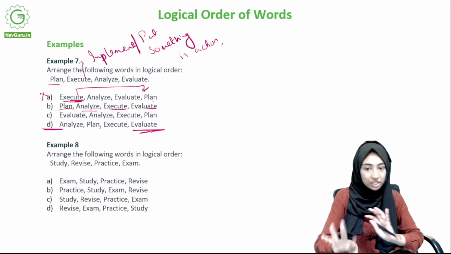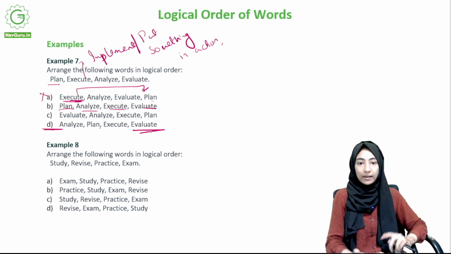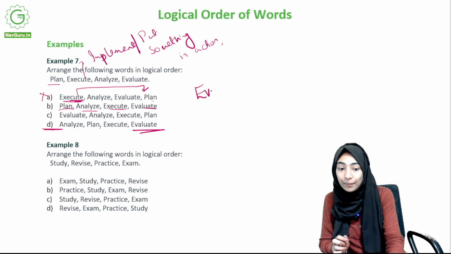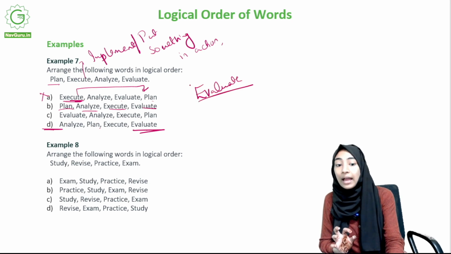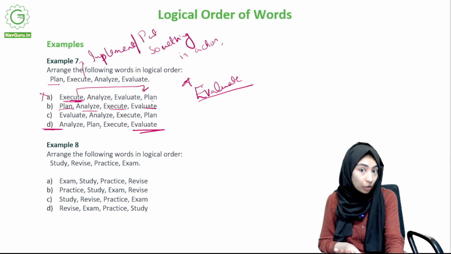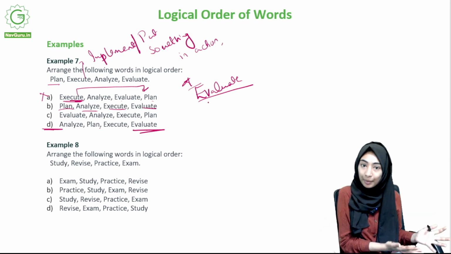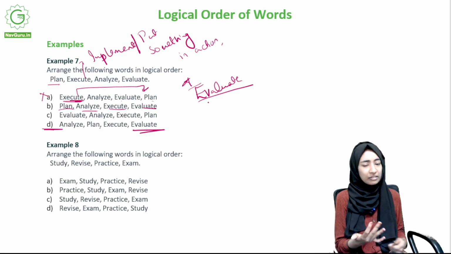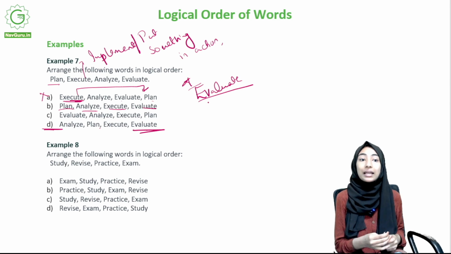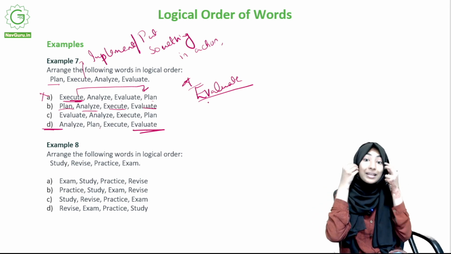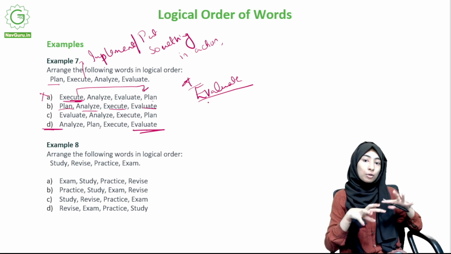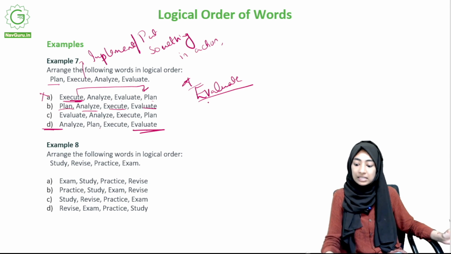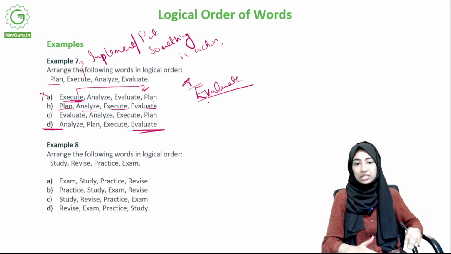And here it's just a question, but even in real life, one thing I want to stress on is this process of evaluating something is very important. And this is actually something that people miss out on a lot of times. So people make plans, they execute it. It could be anything. It could be something that you're preparing for, an exam or an interview or whatever. People make a lot of plans, they execute it, but then they do not evaluate it. It's very important that you evaluate, because mostly when you make a plan at the beginning, right? So say you have an exam, you look at the syllabus and you make a plan. You're like, okay, I'll study these many chapters in these many days.